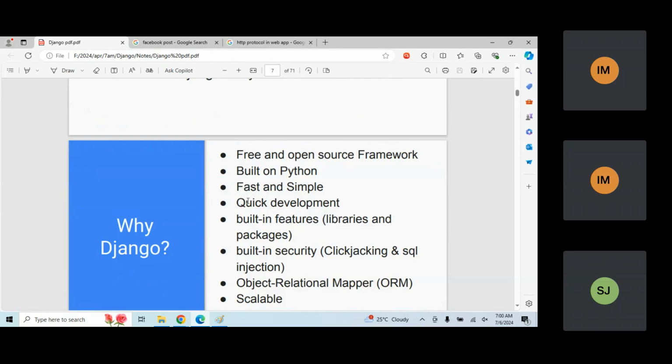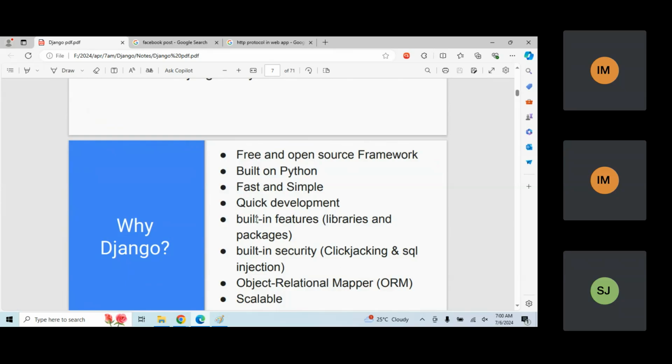Quick development process is there compared to the other frameworks. If you compare with the other frameworks, in Django you can develop this application very fast and quickly. Number of built-in features are there. Built-in features means whatever the work I wanted to perform.